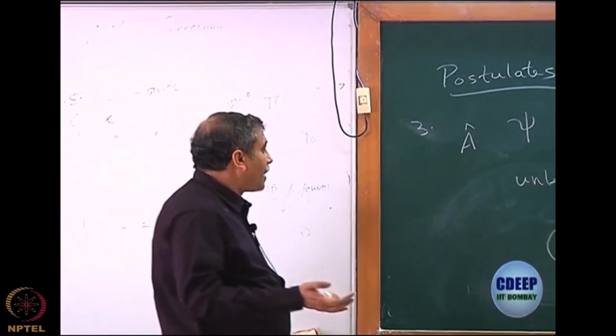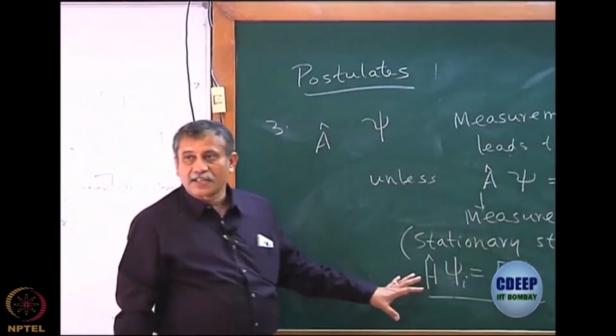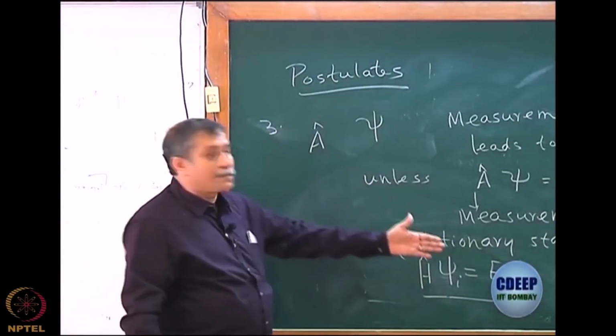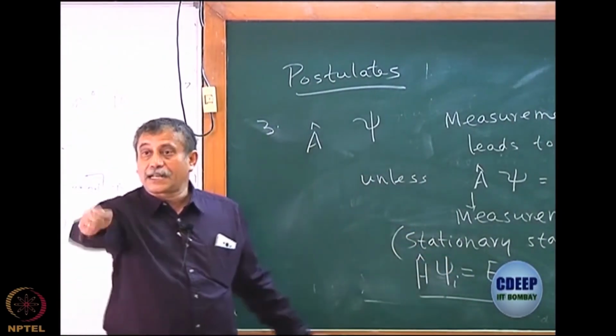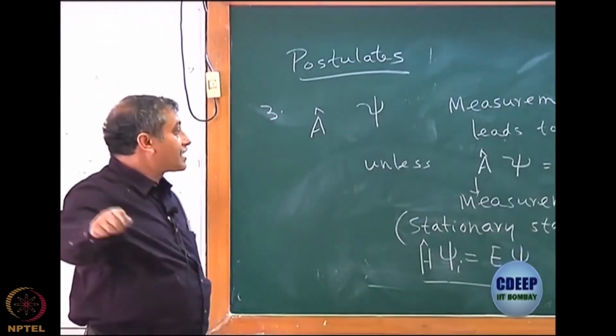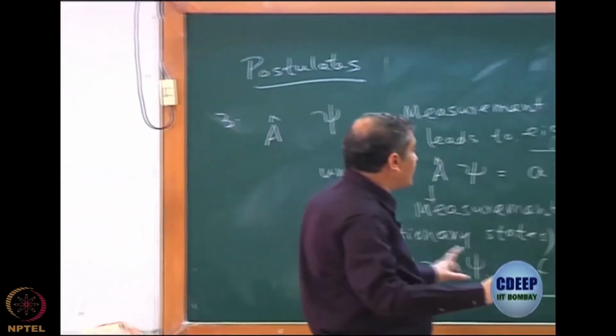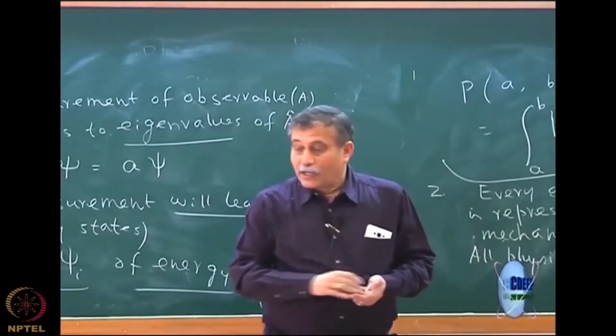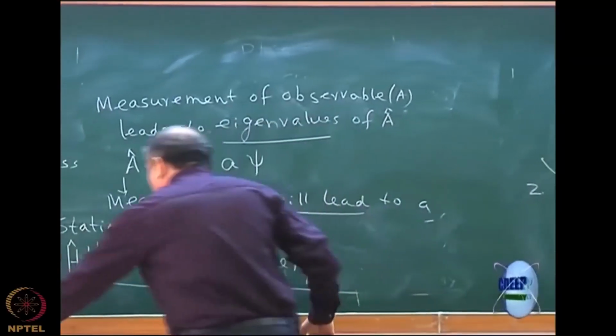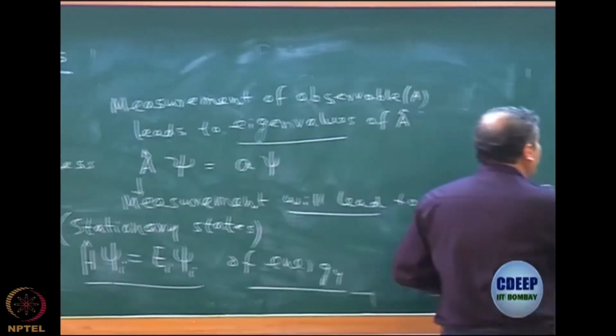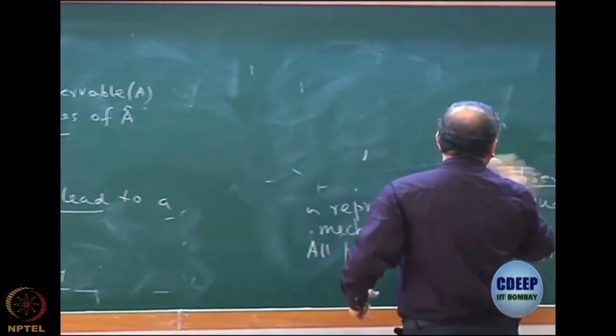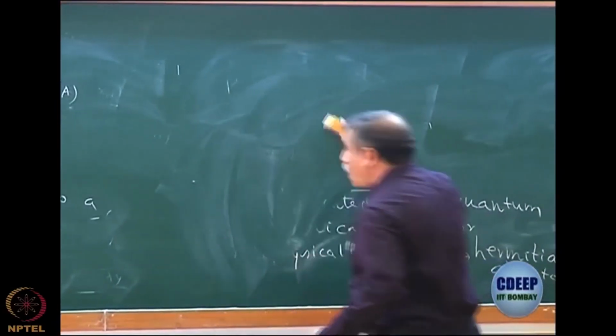That is the reason we are biased by the stationary state of energy. But note that every observable has similar stationary states, where that particular observable will be measured with a certainty; this is the value that I will always get. Why am I talking of this certainty? Because a very important part of quantum mechanics actually leads to states which are non-stationary.